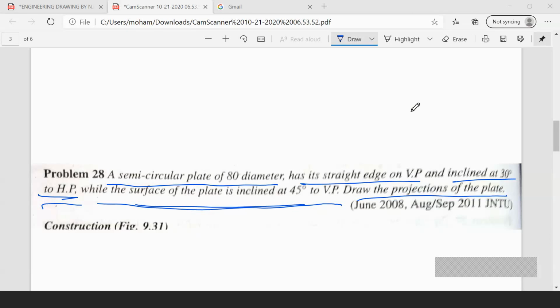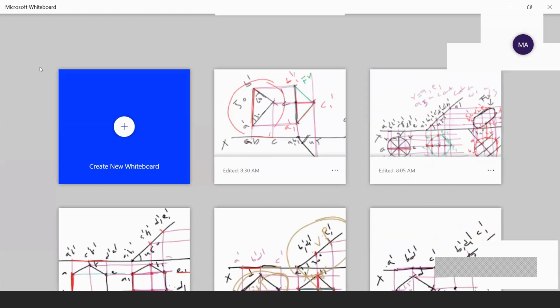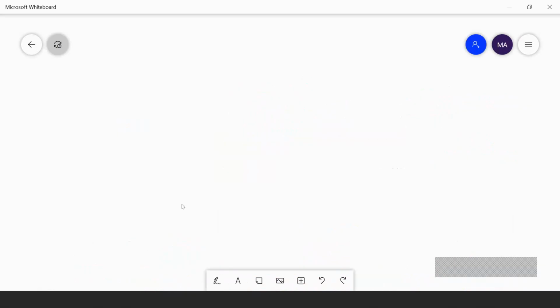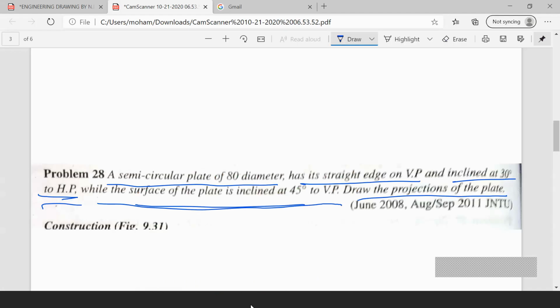Okay, we will draw this problem. I will explain it within 2 minutes. The procedure will be same as what we have done here in the set square. You have to go through the same procedure. Taking the reference line as XY. He has given the diameter of the semicircle. Diameter is 80 mm he has given.